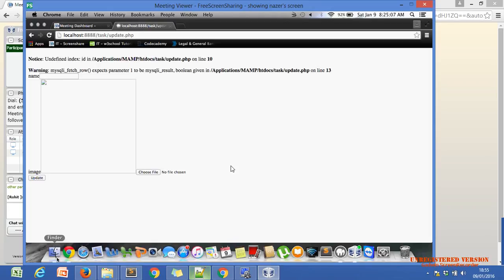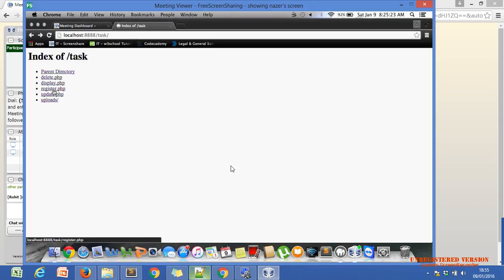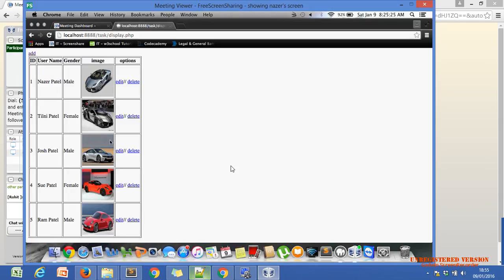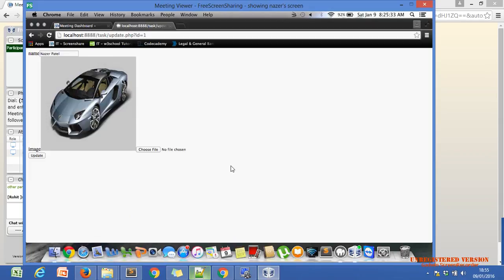Not from update. If you directly run update, then there is no id. We didn't send any id, so that's why we are not getting any index id. That's why the second warning also displays from here. Just click on edit. Now you get, choose any other file if you want, and if you don't want to change, then you can update only the name also.